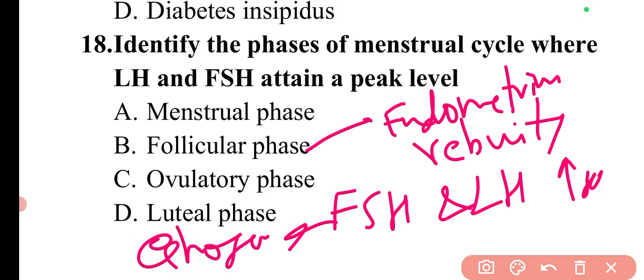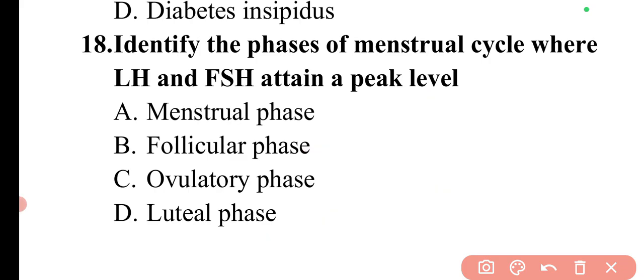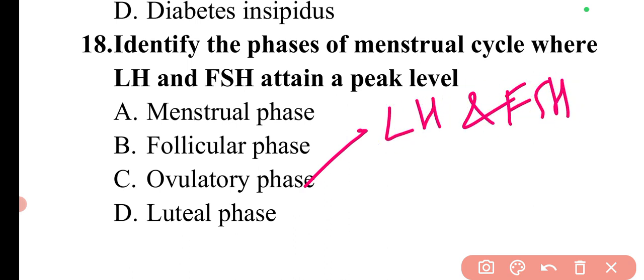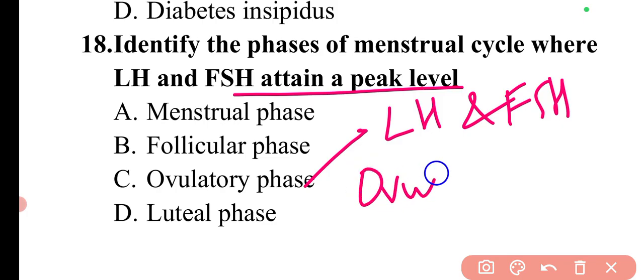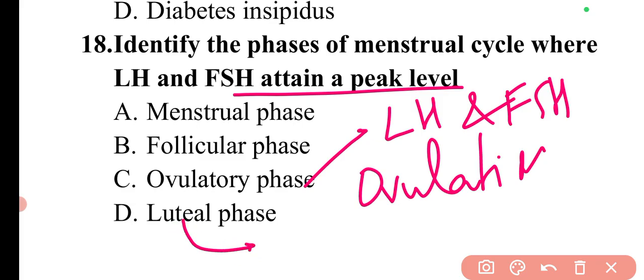These are the events in the follicular phase. Then the third phase is the ovulatory phase. In this particular phase, the luteinizing hormone and follicle stimulating hormone attain the peak level, and the ovulation happens in this phase.